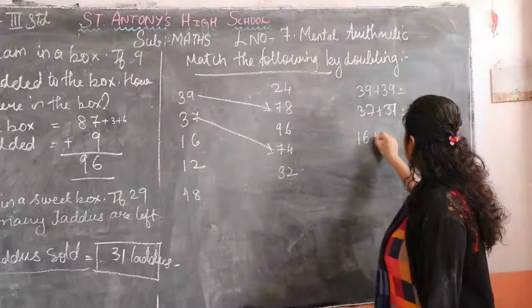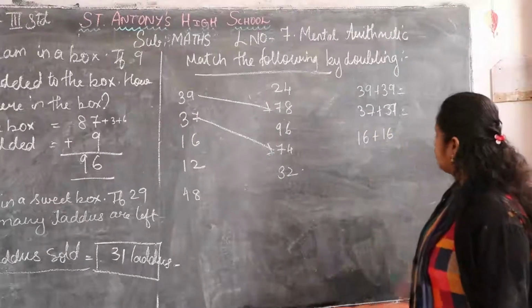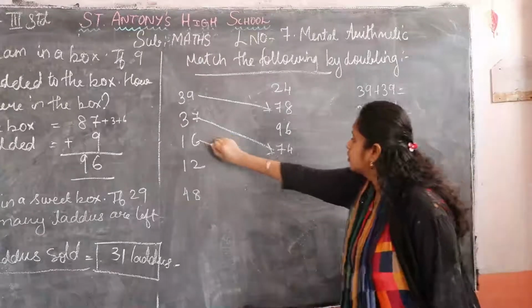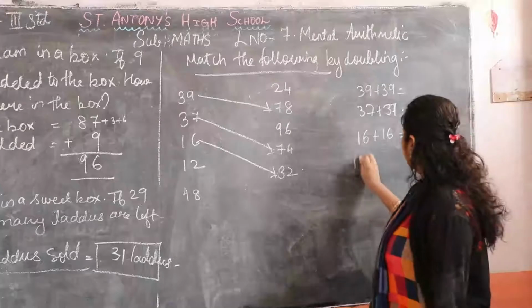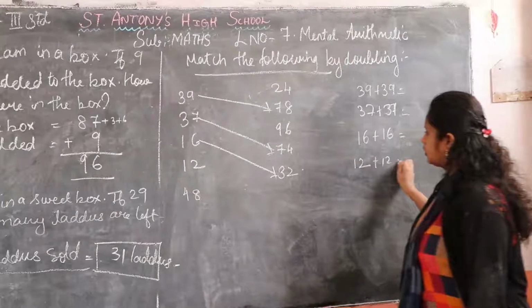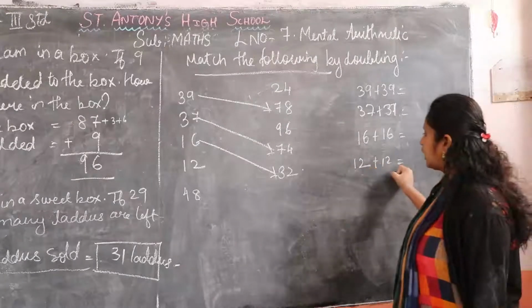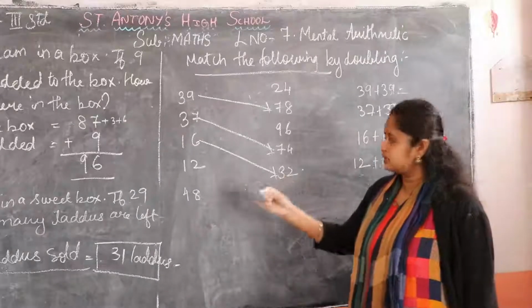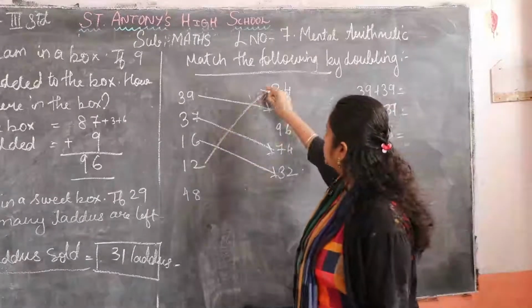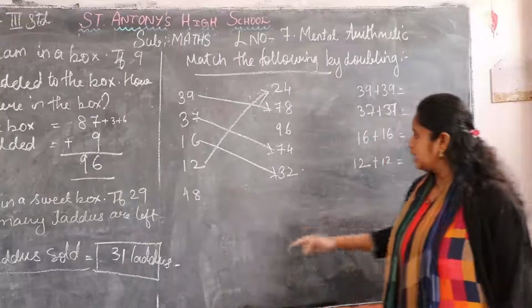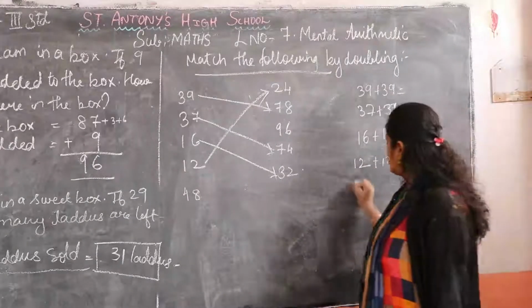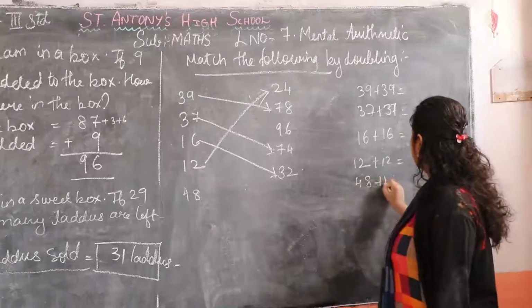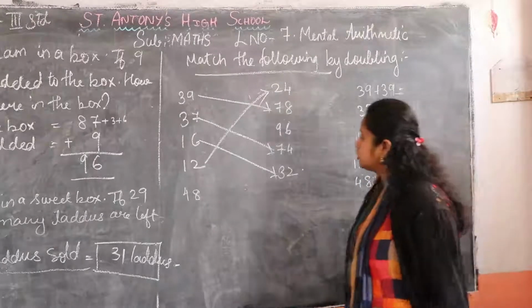Next 16 plus 16 is how much, children? We get 32. So you have to draw the line there. Okay, so 12 plus 12 is how much, children? If you add mentally we get the answer 24. 12 plus 12, so we get the answer 24. Next 48 plus 48. How much?